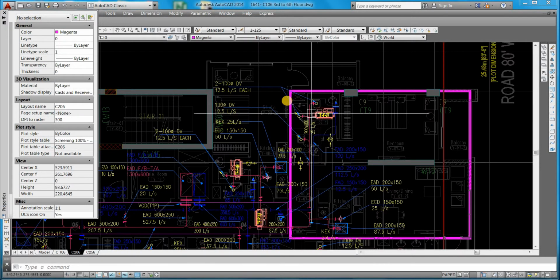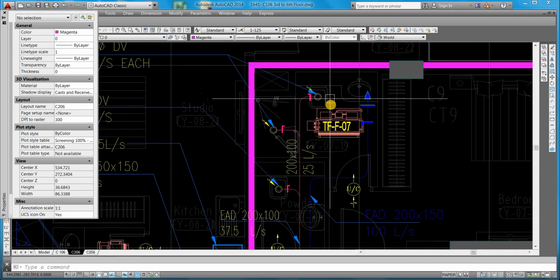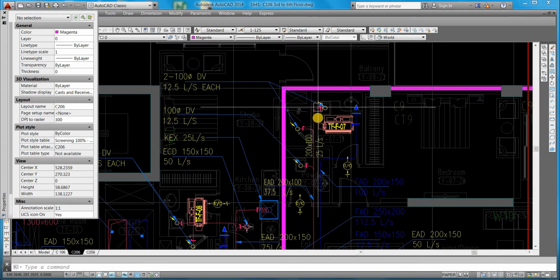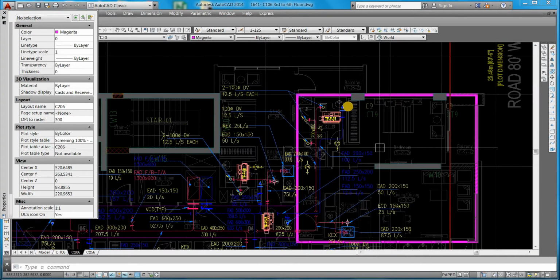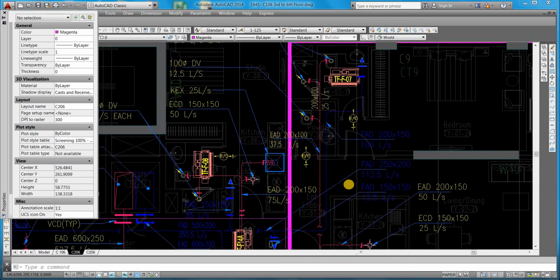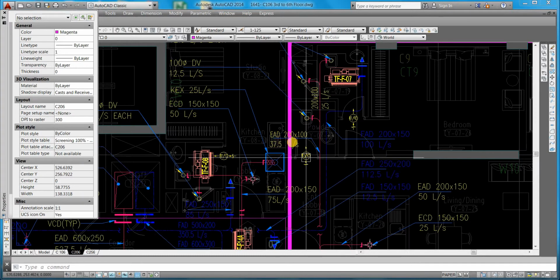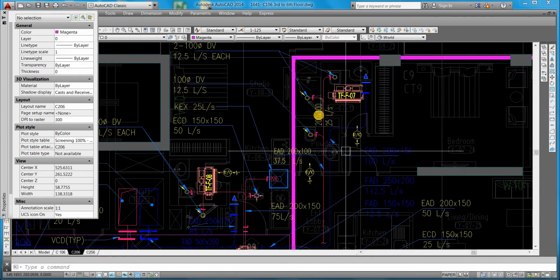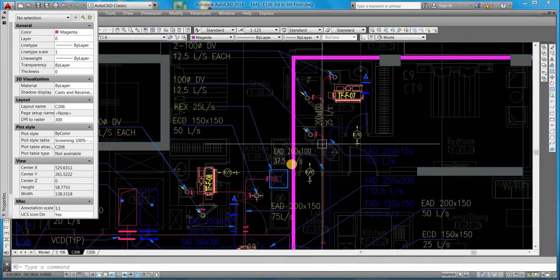So in this case, how are we doing the calculation? As per the standard, each loading unit means one fixture, that is a WC or shower or anything. So we are taking 12.5 for each fixture. There we took 12.5 two times because there is one shower and one WC. And there is also one more toilet, also 12.5. Again, we are getting total for this area 37.5. There is only one WC, 12.5. So 37.5.